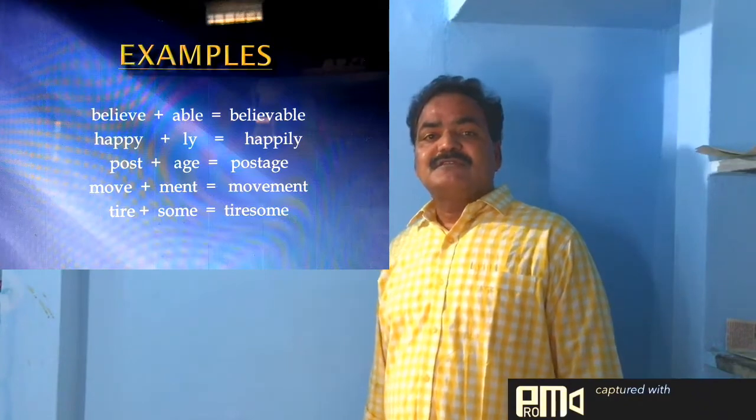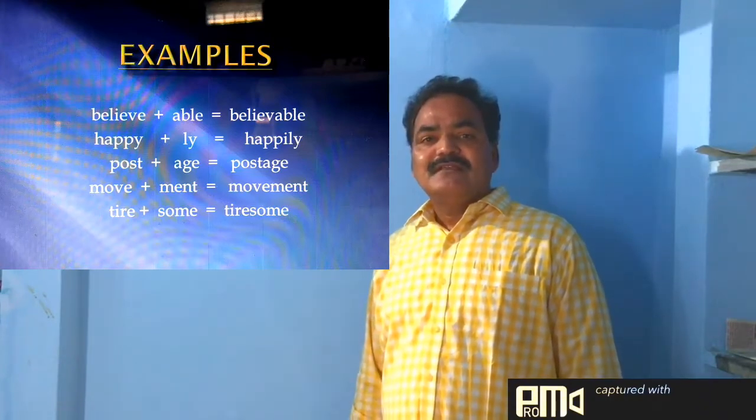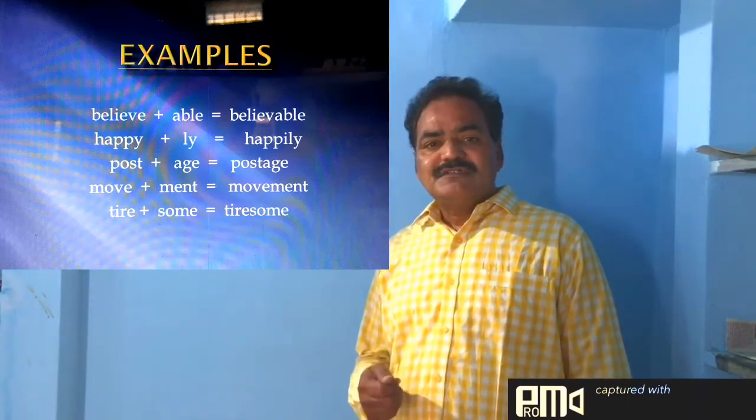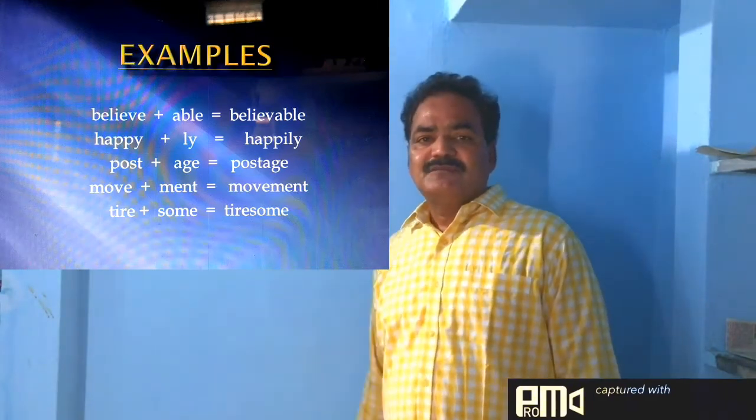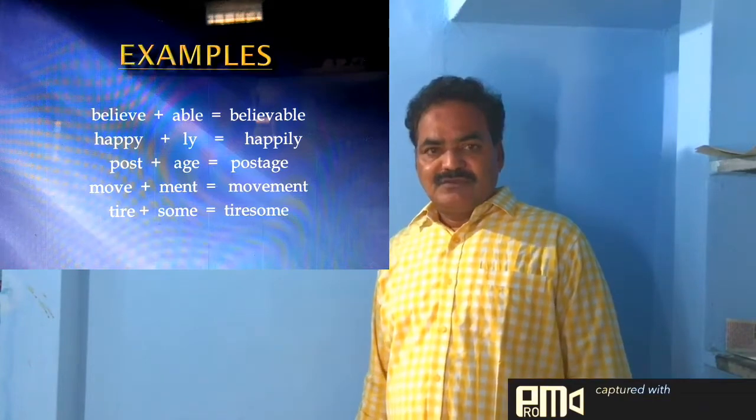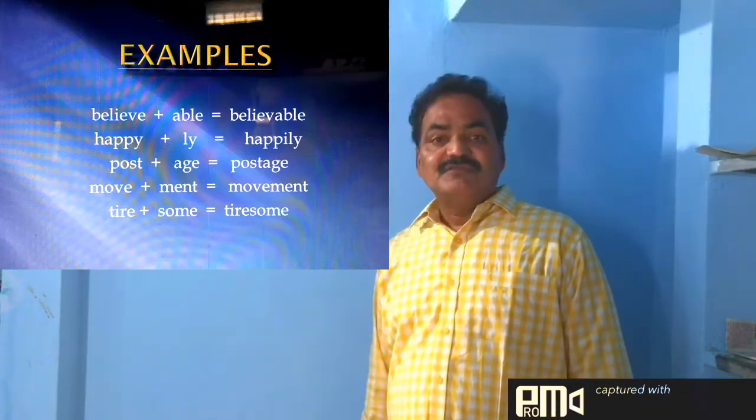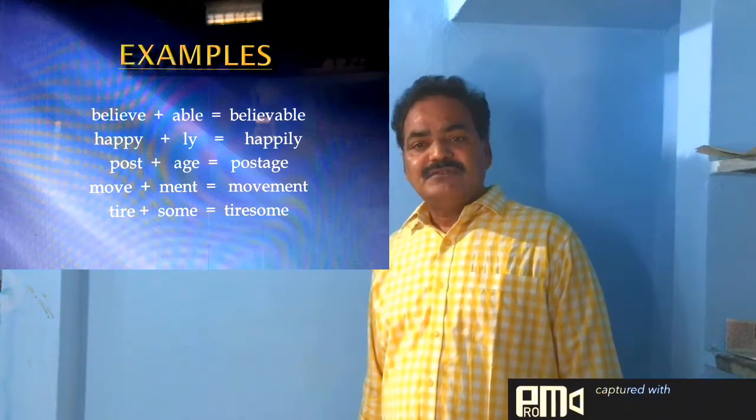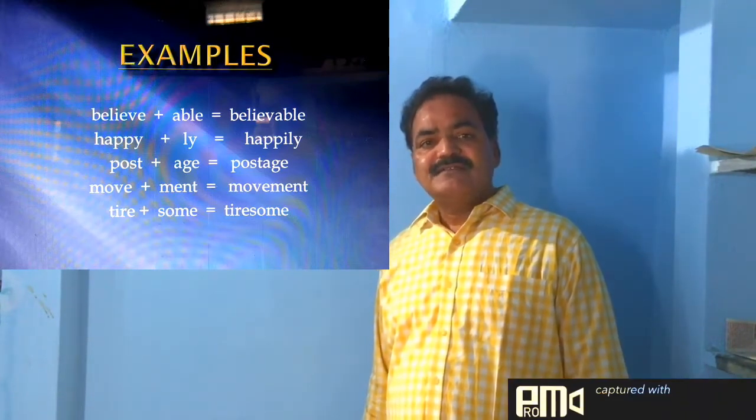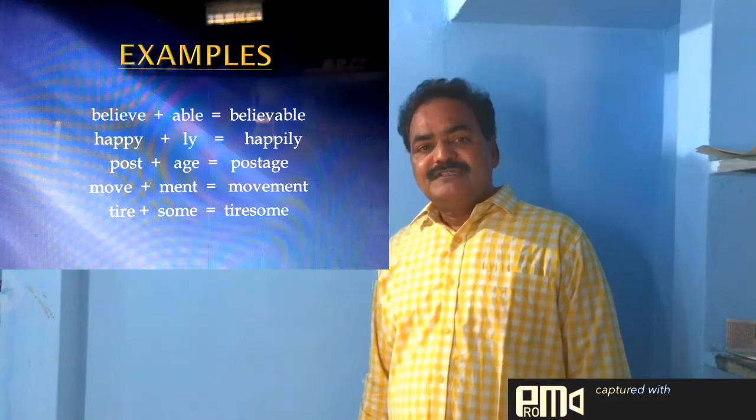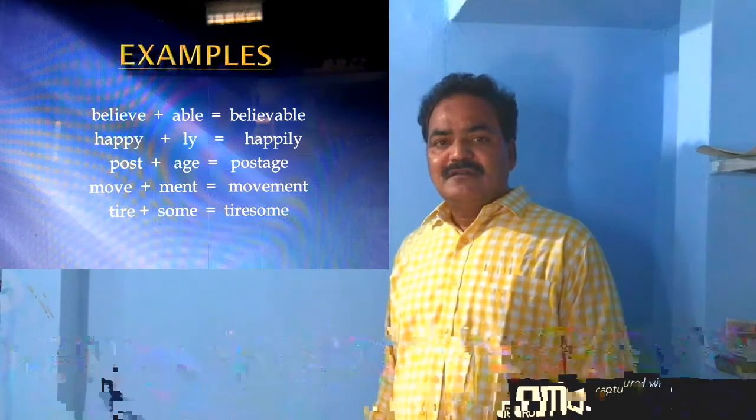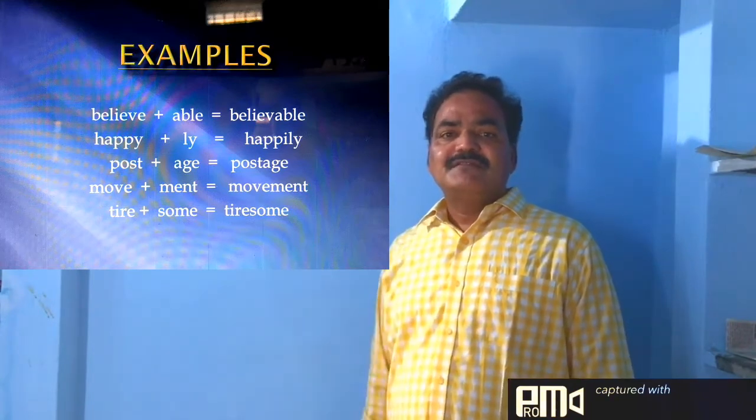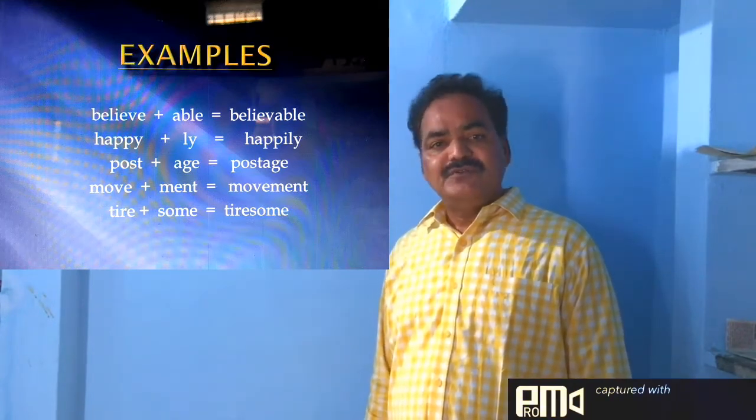So in these examples, we can see some of the word fragments are added to the words at the end of them to form new words. So in the examples we see able, ly, age, ment, and some. So we say suffixes are the word fragments added at the end of the words to form new words.